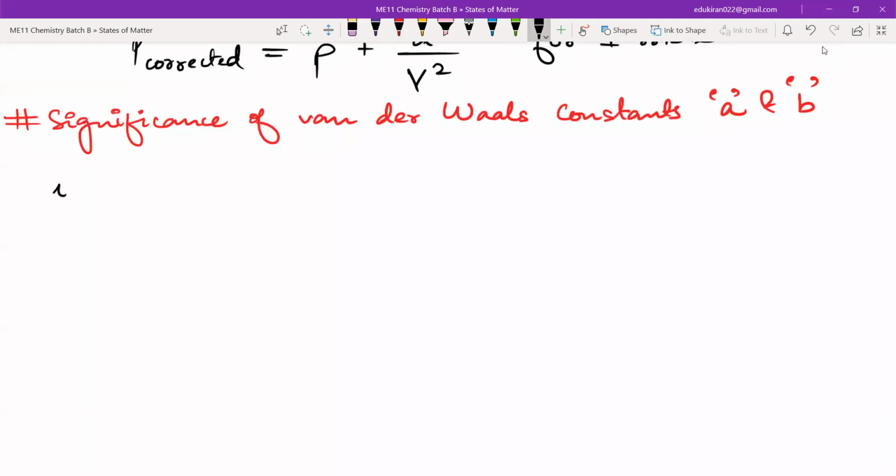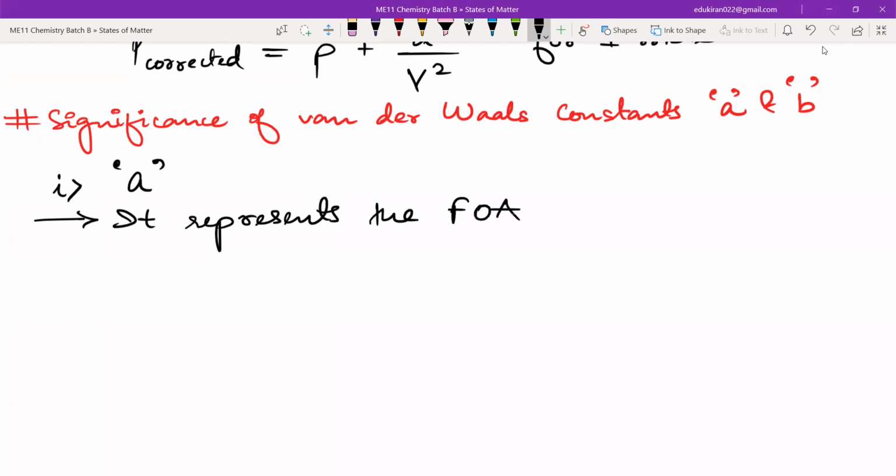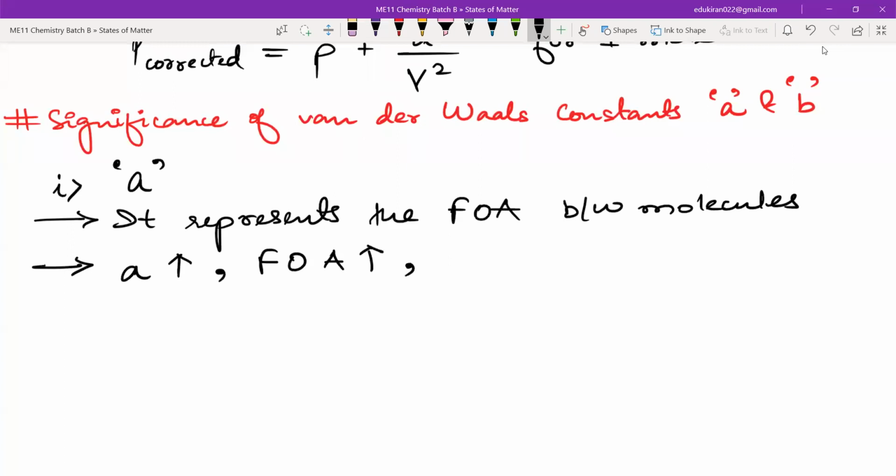The first is the constant a. It represents the force of attraction between molecules. Next point: if a is high, the force of attraction is higher. If the force of attraction is higher, then the gases are more compressible. That means the compressibility is also high. They want to come near to each other.